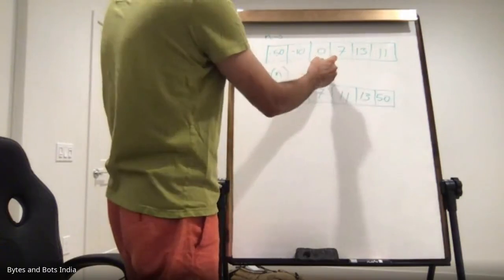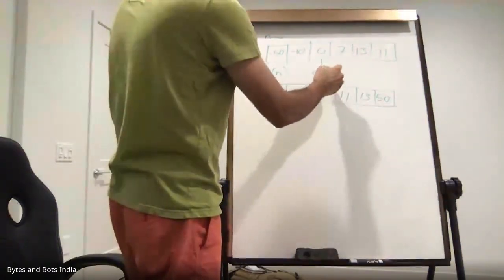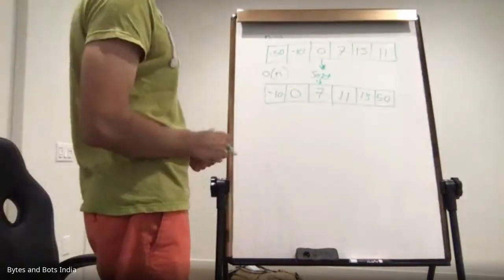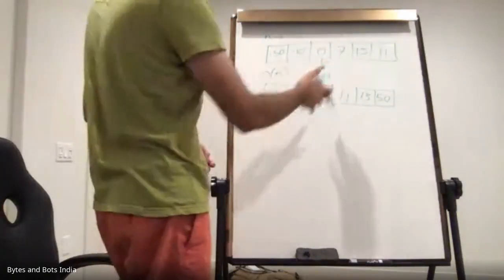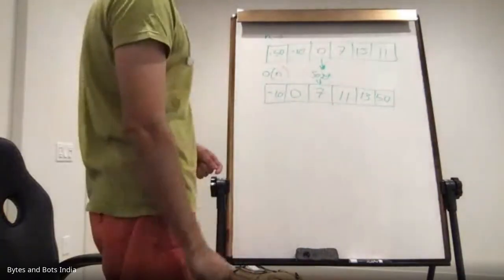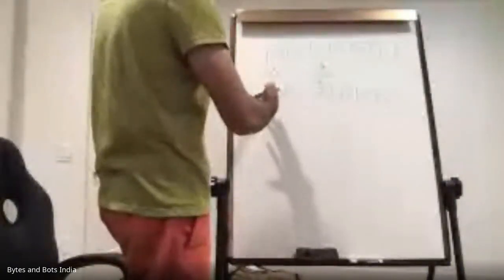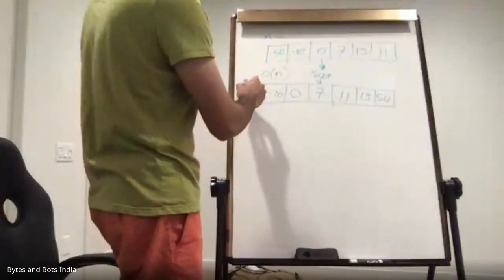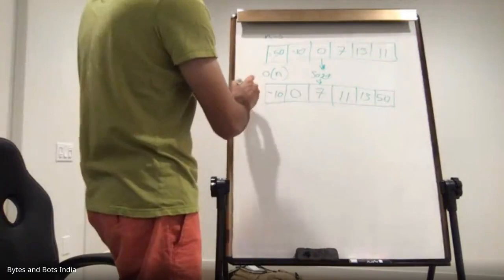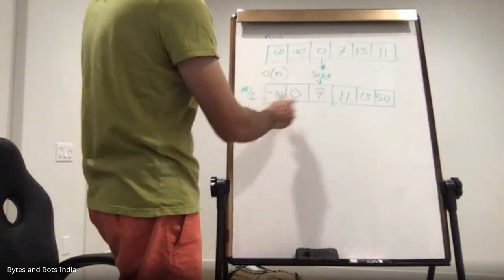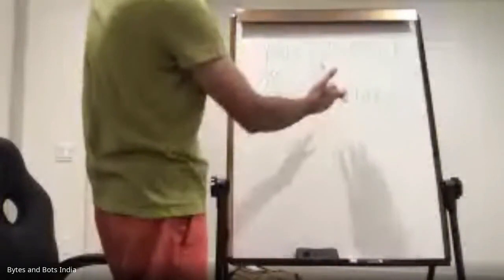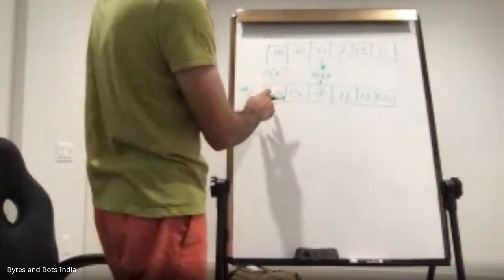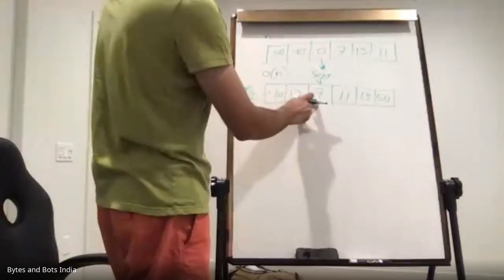So we take our array and sort it into a sorted form. Now let's say the question is: is 11 present in the array or not? What we'll do is find where the half of this array is. If the length of the array is n, we find where n/2 is. In this case, the length is 6, and 6 divided by 2 is 3, which is index 0, 1, 2 essentially.